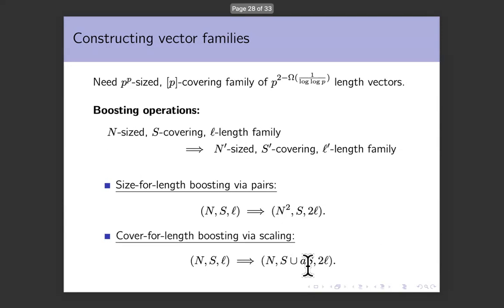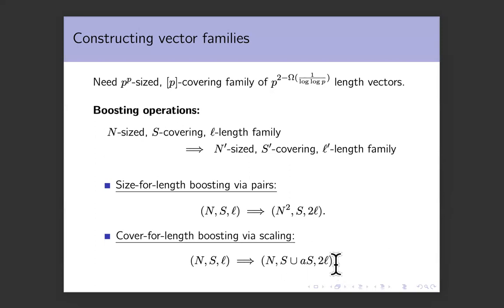The second operation will give you more cover at the cost of more length, and it will keep the size unchanged. And this is done by taking an element A, this is an element of P, and you take any vector in the original family and you append to it a version of itself that is scaled by A. So if you started with a vector V, now you have V, and appended to it is A times V. And the number of vectors is obviously the same because you just append each vector to a scaled version of itself.